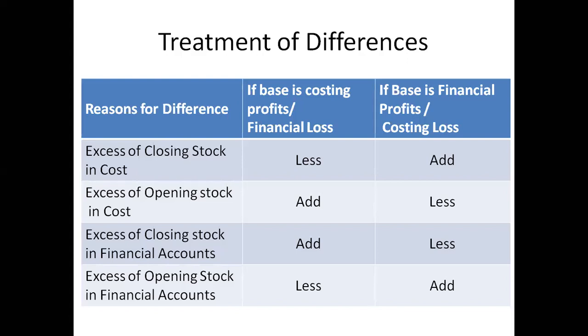Financial accounting is the opposite; it is called cost accounting. Here also less, that also less, right? So excess of opening stock in cost accounts is the opposite of financial accounts to cost accounting, that you have to add, right? So you can remember anything. Whether you are taking up the cost accounting profit, you have to add or less. If you are taking up the financial accounting profit, you have to add or less.